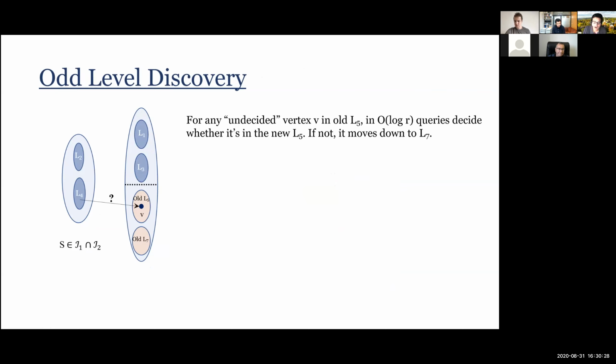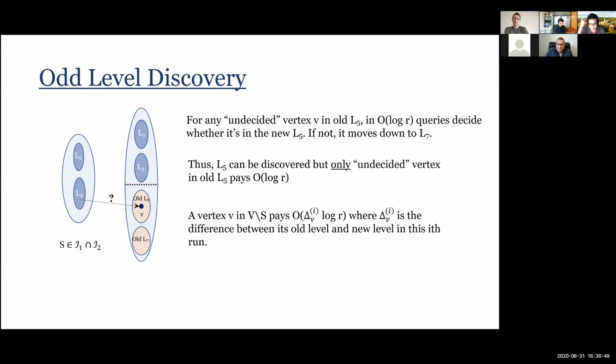I don't need to ask a vertex in old L7 whether you are in new L5 or not, because monotonicity says that the old L7 will only be new L7 or higher. So the number of vertices queried is only the size of old L5, which means if I look at it from the right-hand side, every vertex in V minus S is asked whether you are my neighbor or not, delta Vi times, where delta Vi is the difference between its old level and the new level.